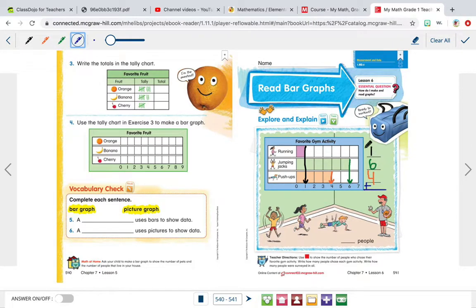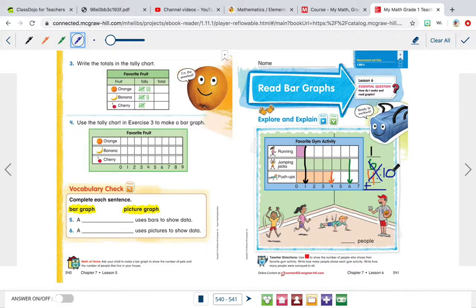We're ignoring the 1 right now. 6 is my bigger number, 4 is my smaller number. So I'm going to draw 4 dots: 1, 2, 3, 4. I'm going to get 6 in my head and count up: 6, 7, 8, 9, 10. So 6 plus 4 is 10.